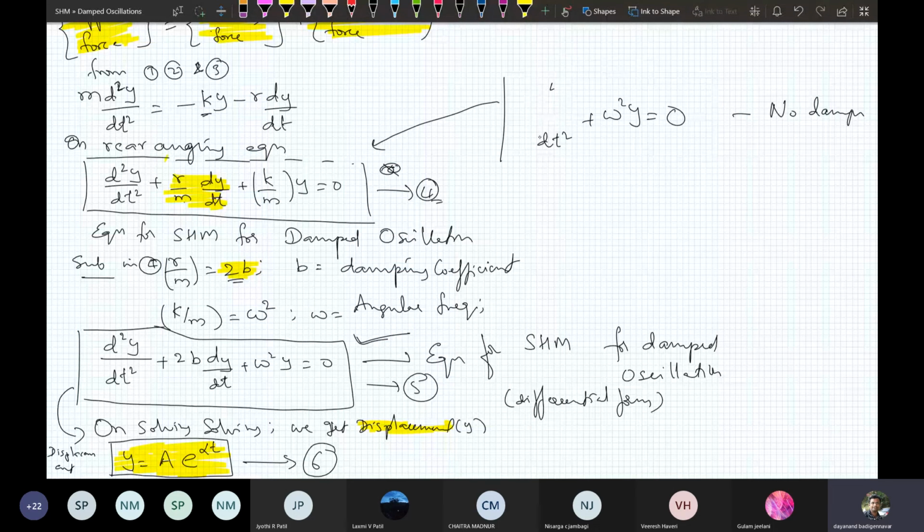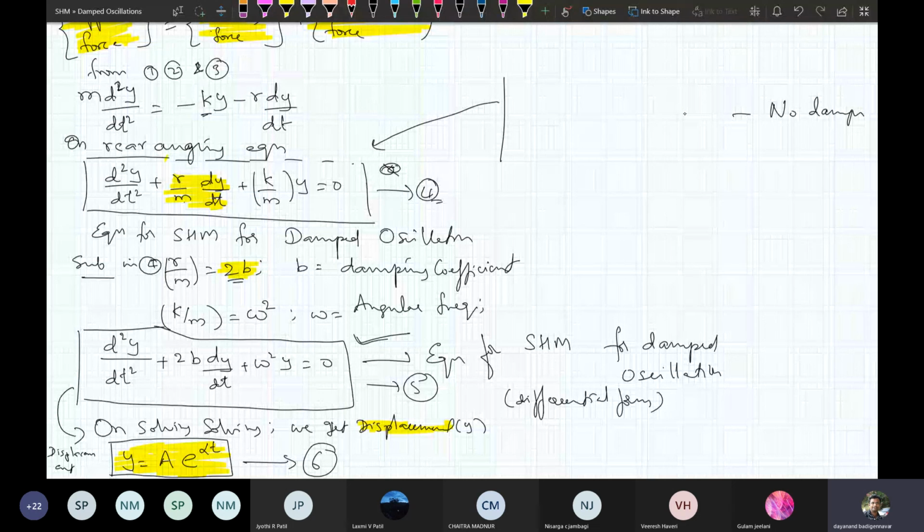Once you get the equation for SHM, you simplify it and rewrite it. R by m, you can take as 2b. R by m is equal to 2b. K by m is equal to omega square. Once you substitute it, you get equation number 5, a very important equation. This is the equation for damped SHM.